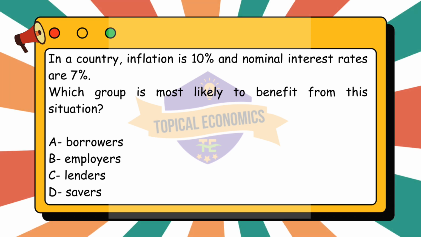Option C. Lenders lose out in this scenario because the value of the money they receive back is less in real terms due to the negative real interest rate. Lastly, option D. Savers are also disadvantaged as their saved money loses purchasing power over time if interest rates do not keep up with inflation.